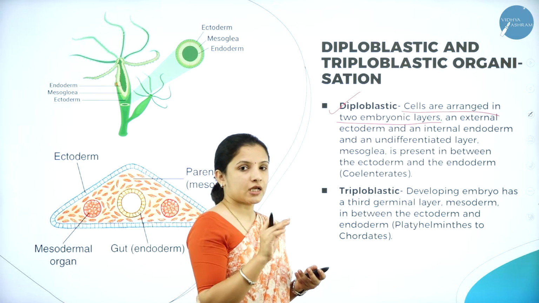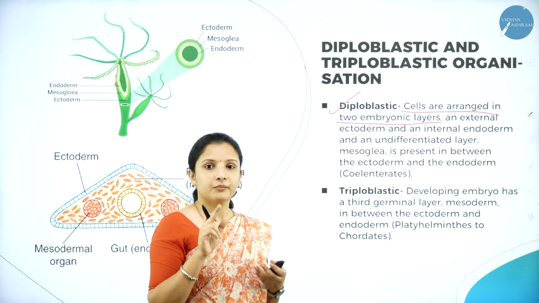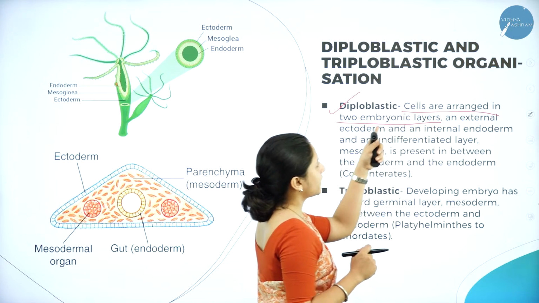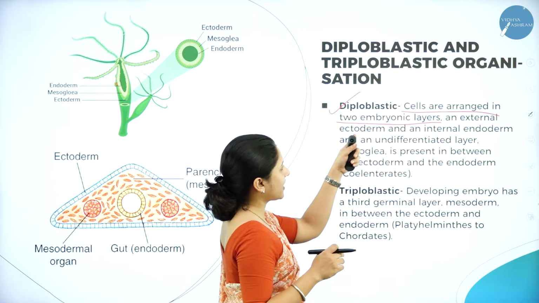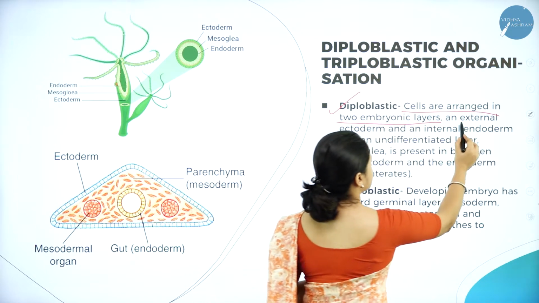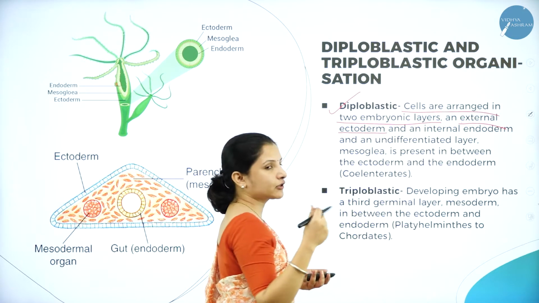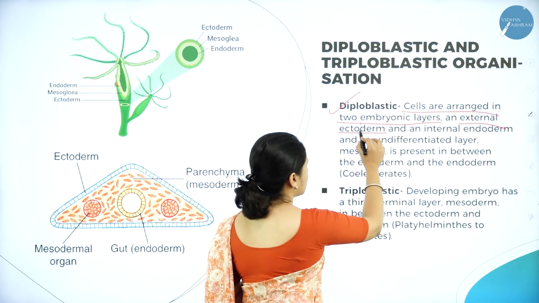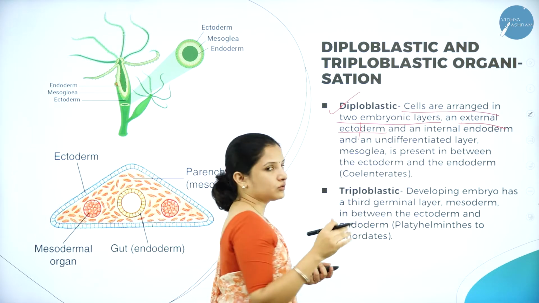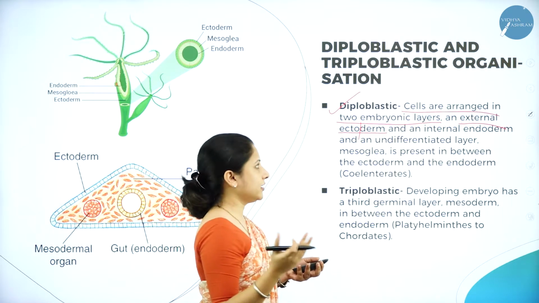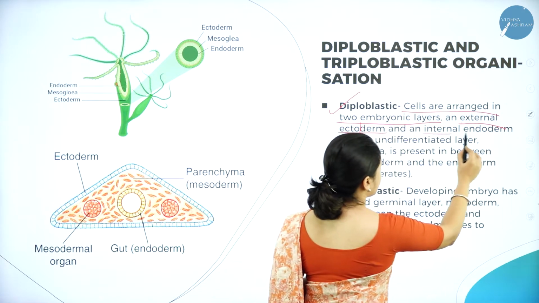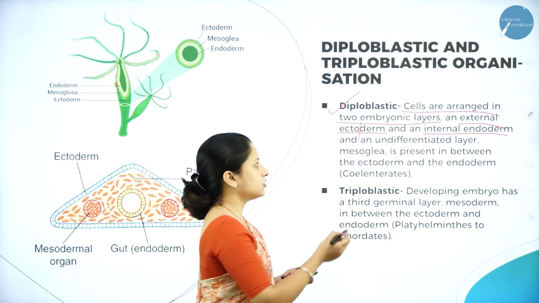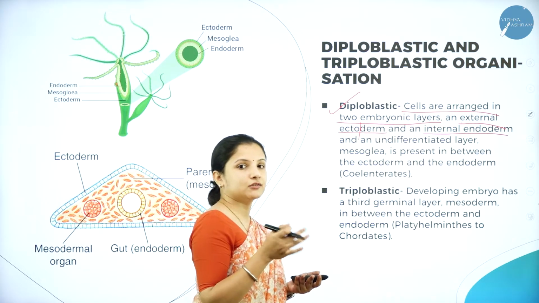So in the embryo stage, how many layers are they covered with? Based on that, they are classified as diploblastic and triploblastic. If the cells of an embryo are arranged in two embryonic layers, that is an external ectoderm, where ecto means outside and derma means skin or layer, so it is the outer layer, and an internal endoderm, where endo means inside and derma again means skin or layer, so the layer present towards the inside is called the endoderm.